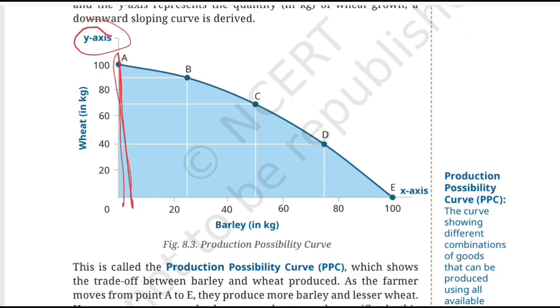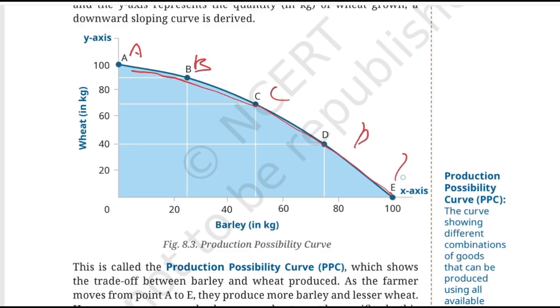The vertical line is called the y-axis here, and this represents the production of wheat in kgs. And as we move upwards, we see that wheat production goes on increasing. So now look at the curve. This is the curve that we are talking about, from A, B, C, D and E.